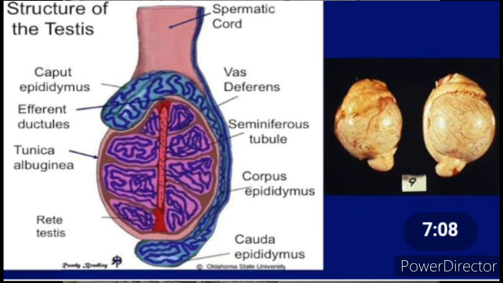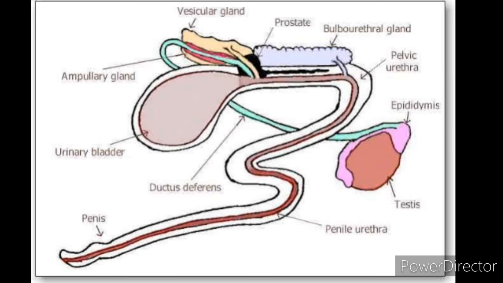It is present in the posterior region of the testis, and it is going to collect the sperm and comes out of the testis, and goes and joins as vas deferens. It continues as vas deferens in turn. Now what is the function of this epididymis? It stores non-motile and immature sperms.